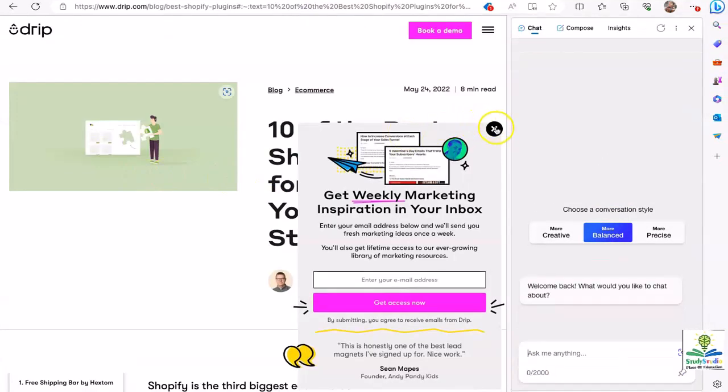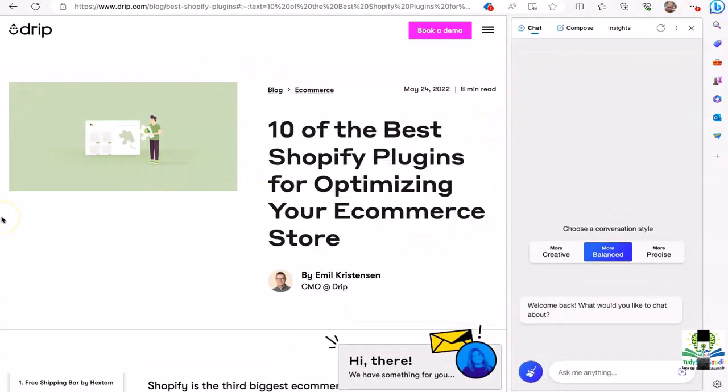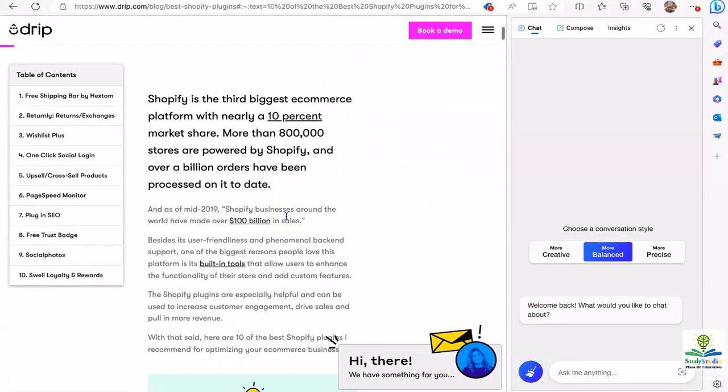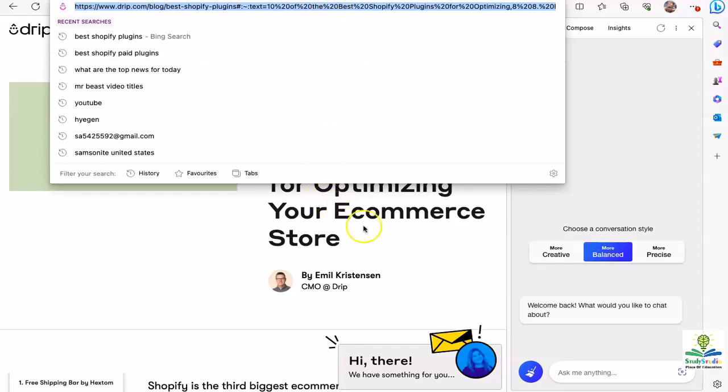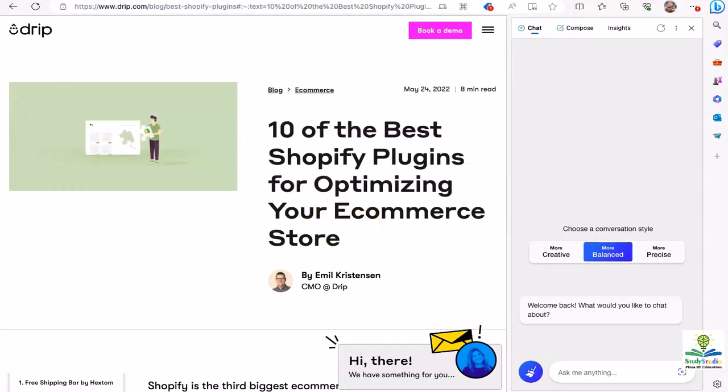So I got this article from the internet that I've opened on Edge that says 10 of the best Shopify plugins for optimizing your e-commerce store. So if I'm working with live data from the internet, I know I cannot paste this article link into ChatGPT, even if it understands it. Because it's not connected to the internet, it won't know what's there in the article. It might give us an output, but that could be hallucinations and ChatGPT lying for us.